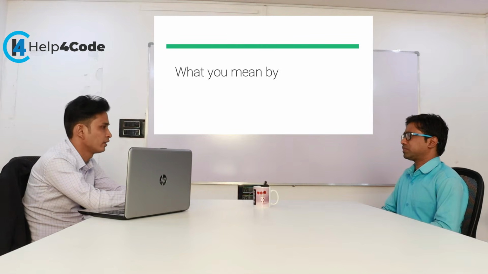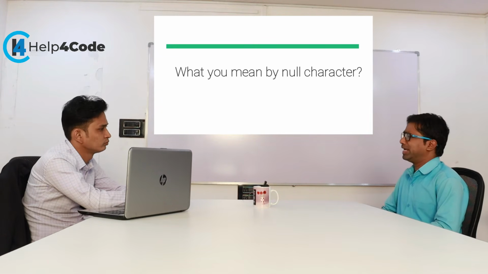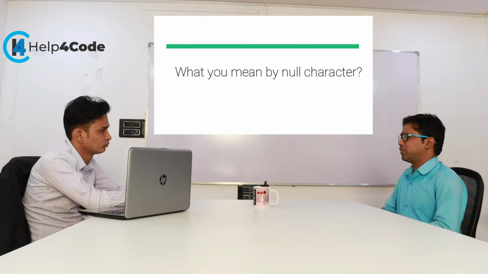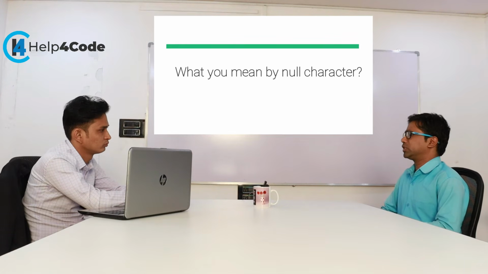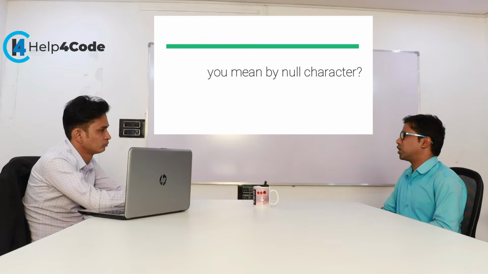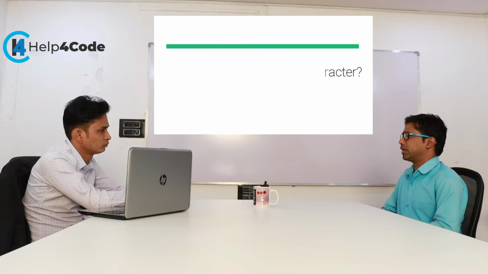What do you mean by null character? Null character, written as \0, indicates the end of the string. In C, whenever we create a string, for example a character array and we pass "help for code e-learning" in double quotes, the compiler appends \0 at the end of the string. It considers that the end of the string. So whenever we do some operations, we know what the stopping criteria for that particular string is. So this is the null character.